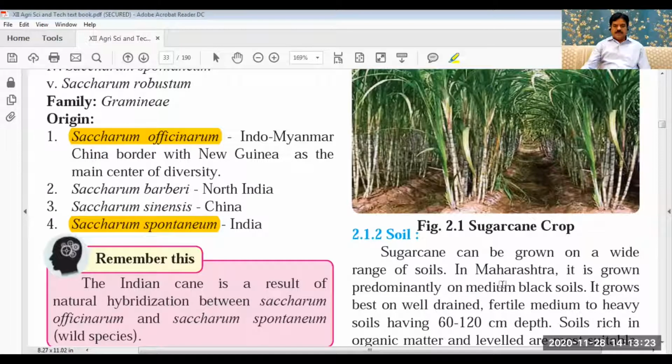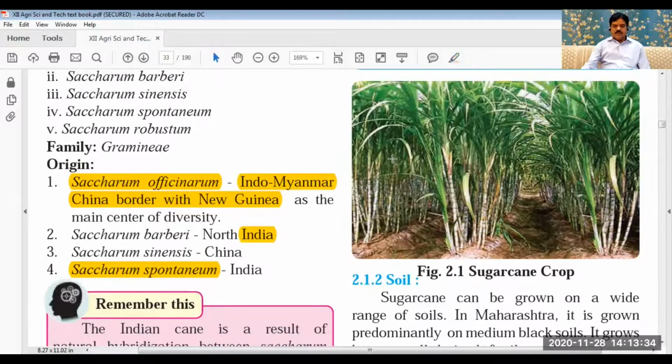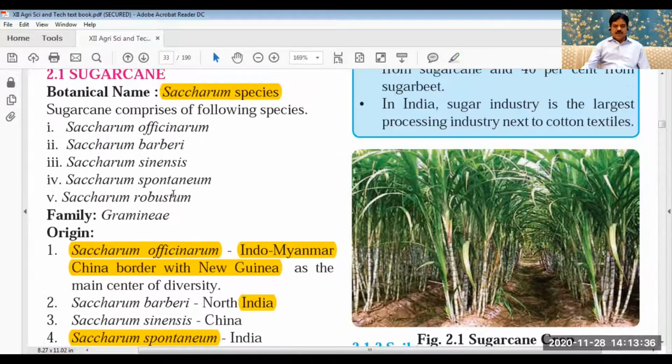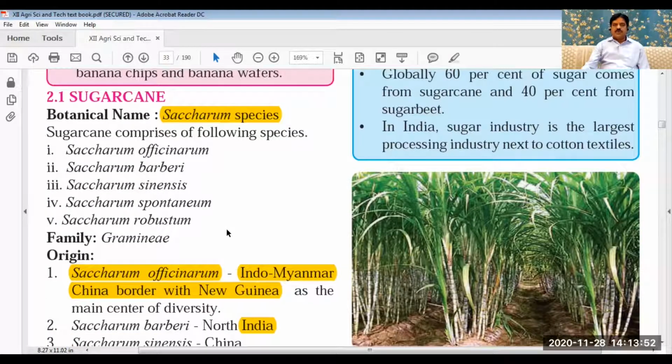Now what happens here in this case? This sugarcane is a very important topic. Why is it an important topic? Because this is grown as a commercial crop. It is also grown as a cash crop. Commercial crop is cash crop, but this has most significance in our Indian economy. So this sugarcane, it is a sugar crop.